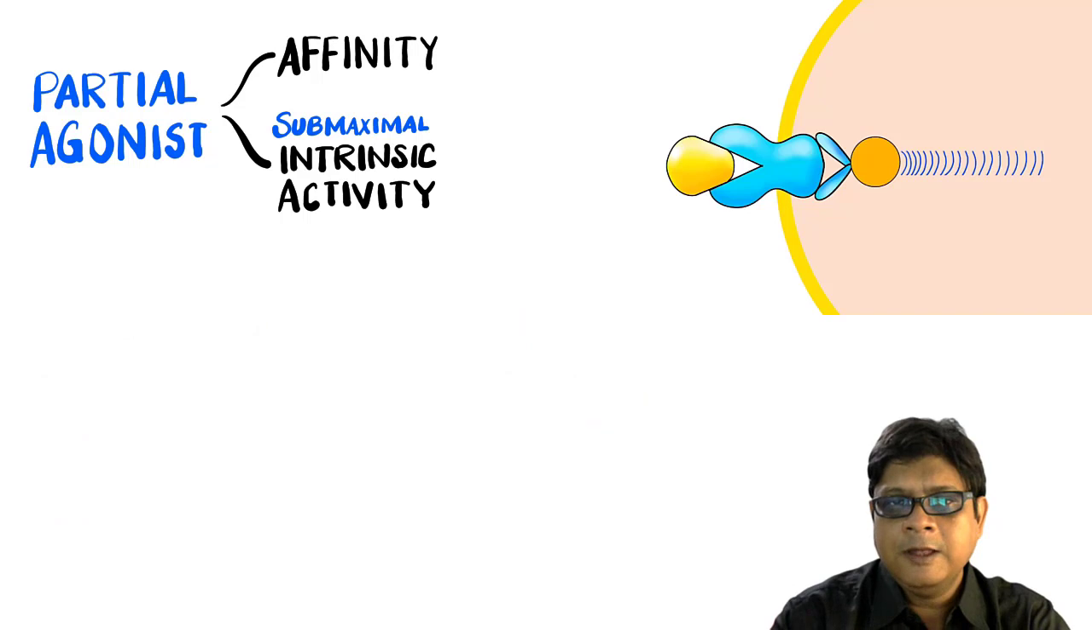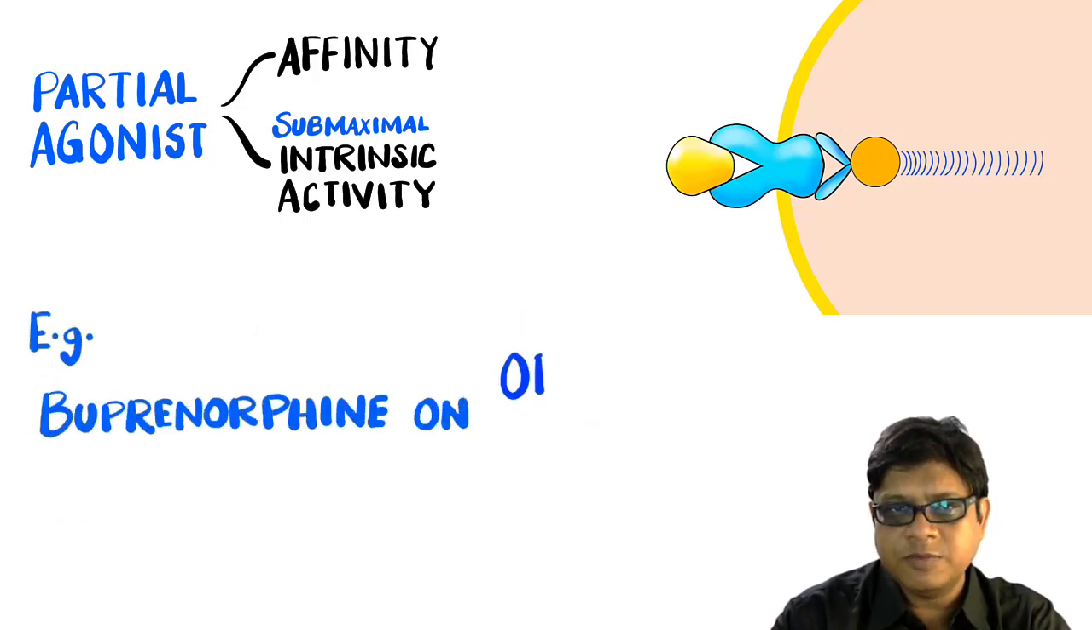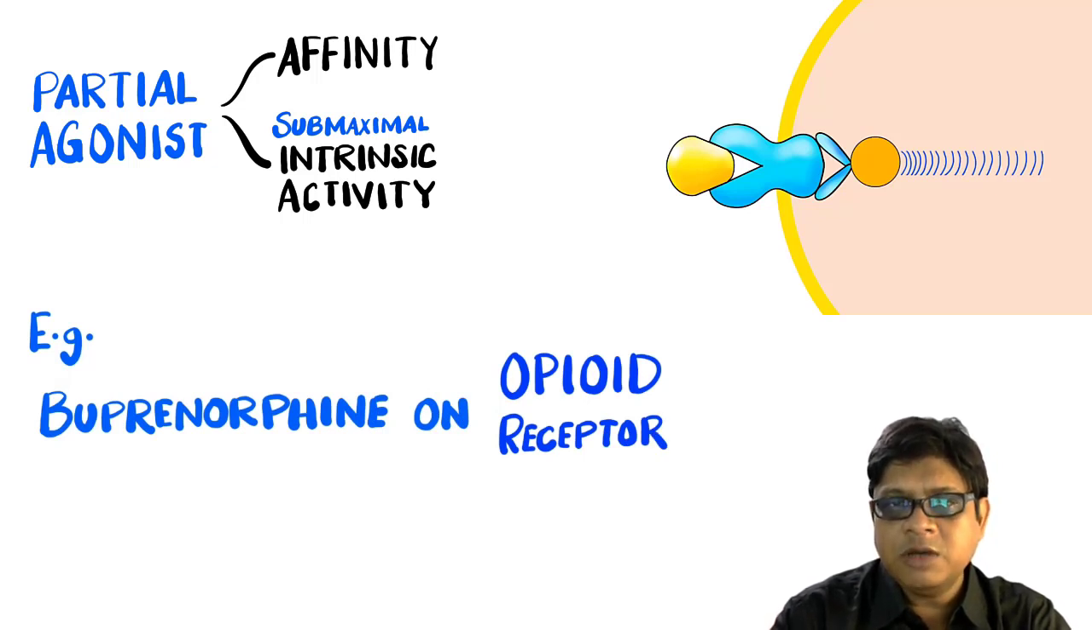So example of a partial agonist in the opioid receptor would be buprenorphine. Buprenorphine binds with the mu type of opioid receptor and it prevents the full action of morphine. However, if there is no morphine present in the system, buprenorphine itself will have some action on the opioid receptor. It will produce some of the opioid effects.